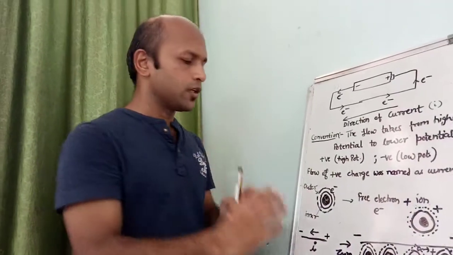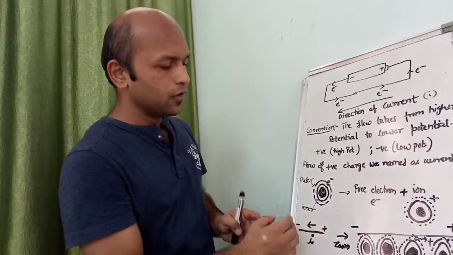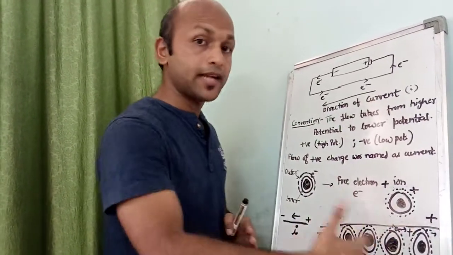So if we zoom in to the metallic wire, we find the array of atoms.